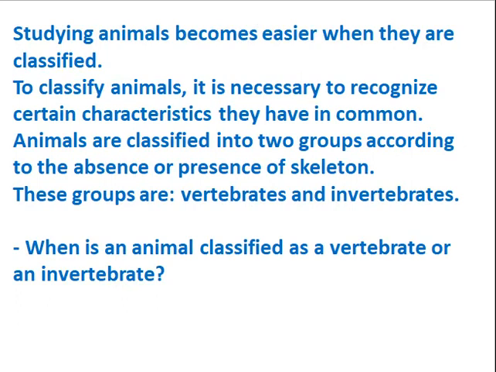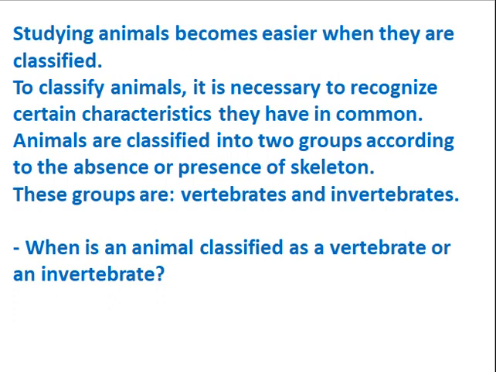To classify animals, it is necessary to recognize certain characteristics or properties they have in common. According to whether these animals have a skeleton or don't have a skeleton, they are classified into two groups. These groups are vertebrates and invertebrates.